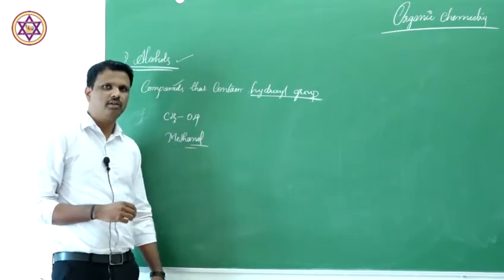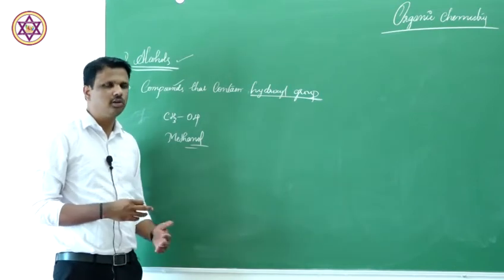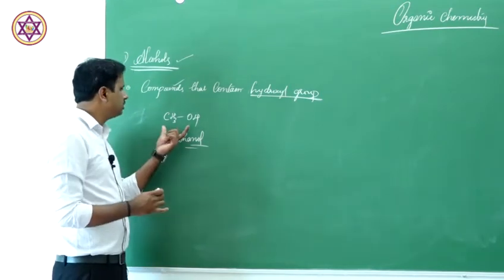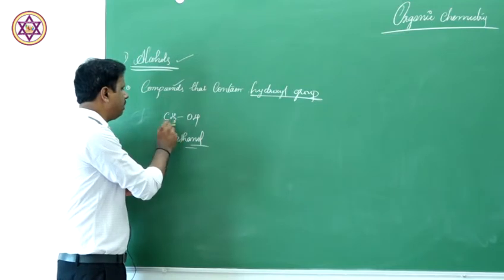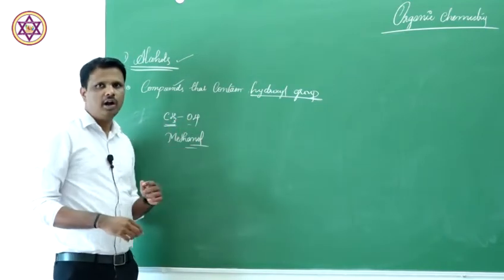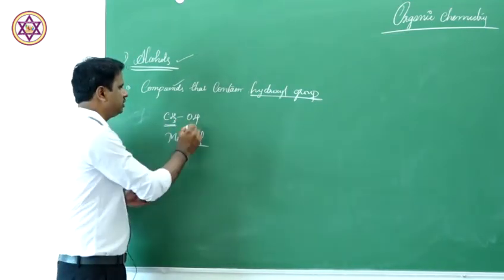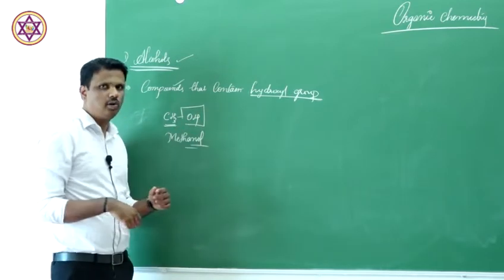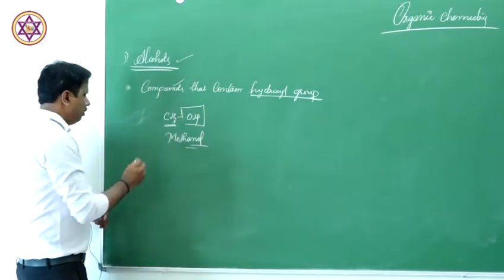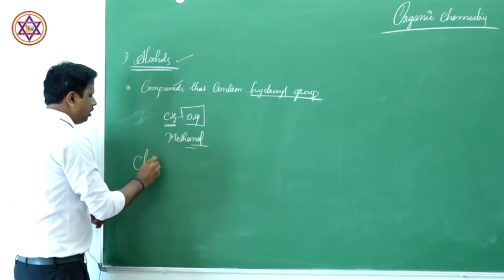This is the IUPAC naming of alcohols. We are not talking about the IUPAC nomenclature, but this is the example. That means this hydrocarbon part, saturated carbon, is attached to a hydroxyl group. So this becomes alcohols.